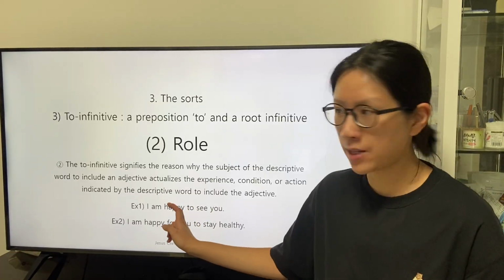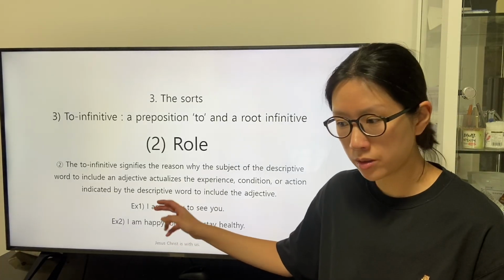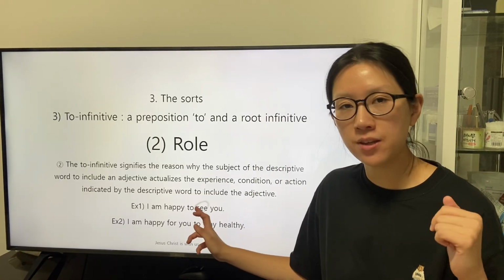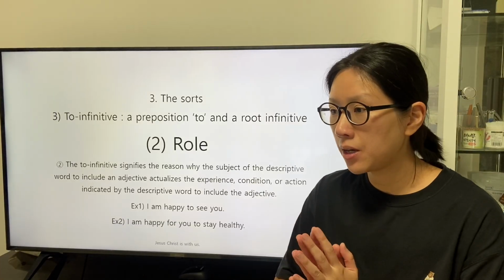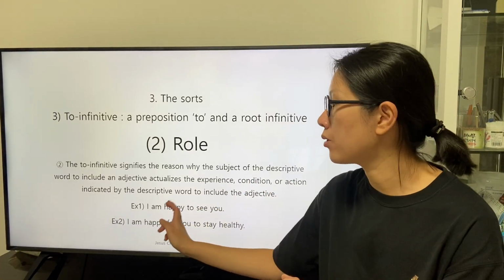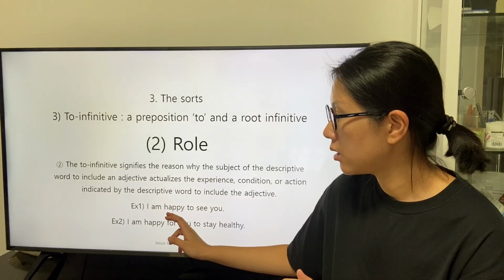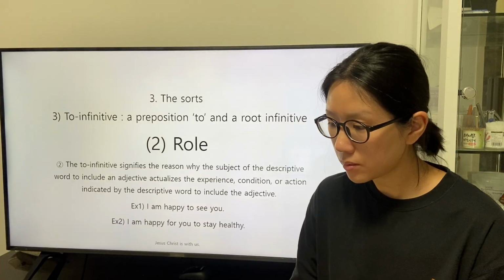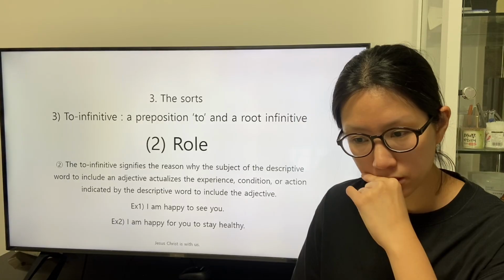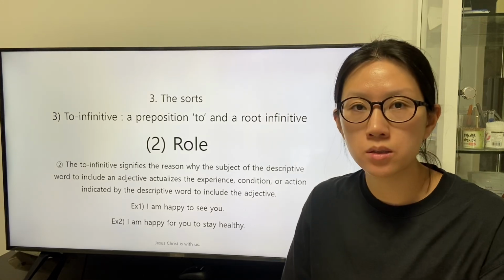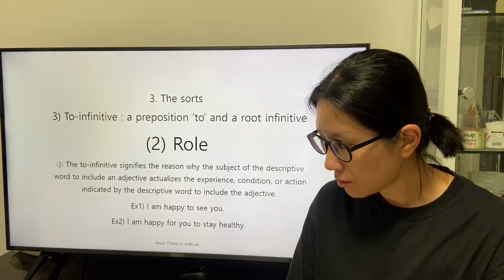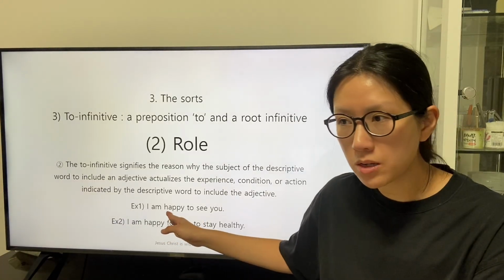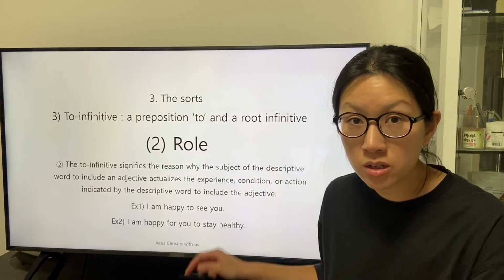After the subject is in the condition, the condition described by the root infinitive C can be a reason for the condition. The speaker can be happy because the speaker sees the listeners.